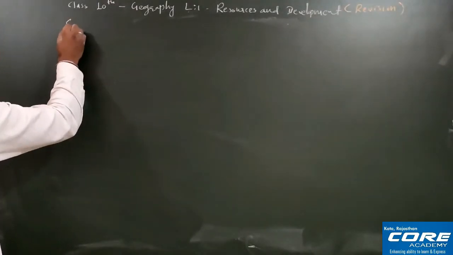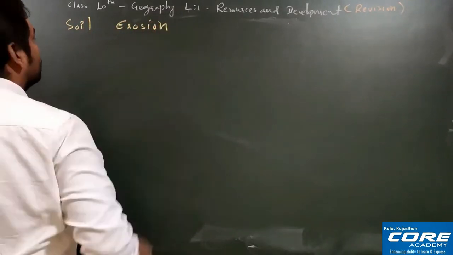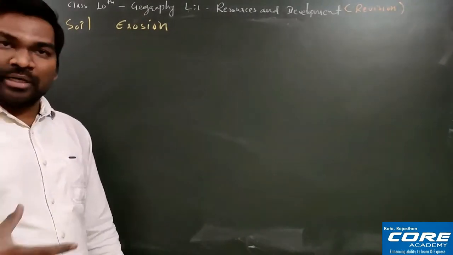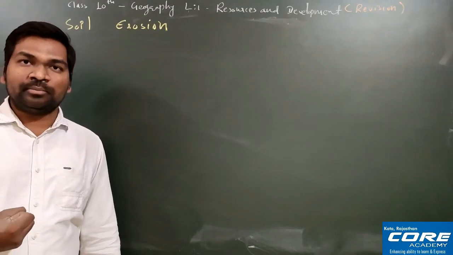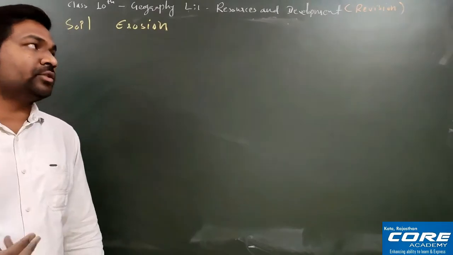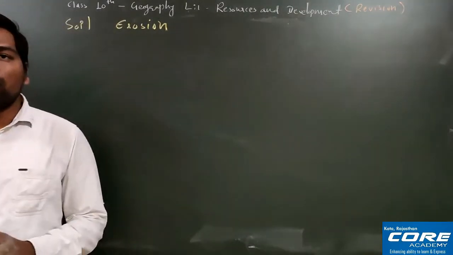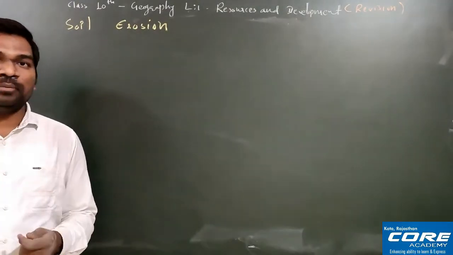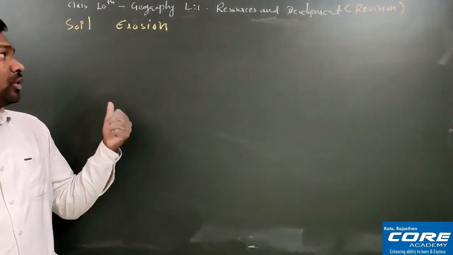So here let's start. That is soil erosion. So what is soil erosion? Basically, soil erosion is the removal of the upper layer of the soil, and subsequently breaking and running away of the soil is known as soil erosion. In simple words, removal of the upper layer of the soil and breaking away is known as soil erosion.